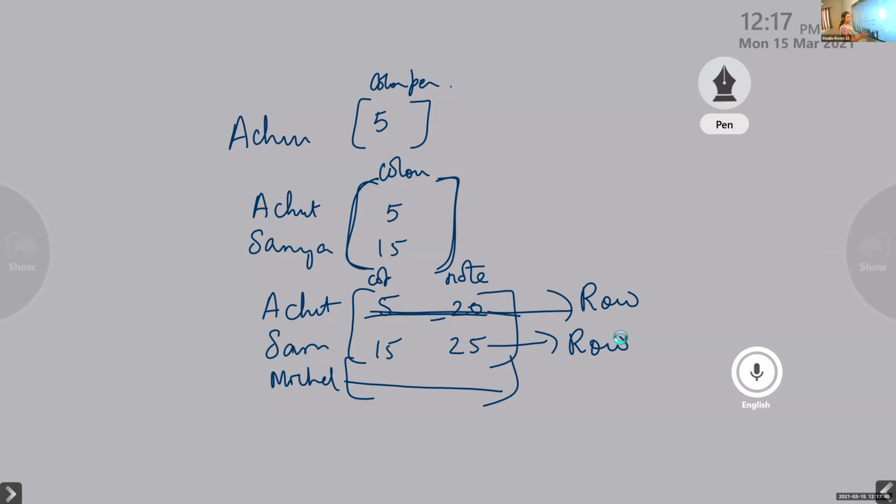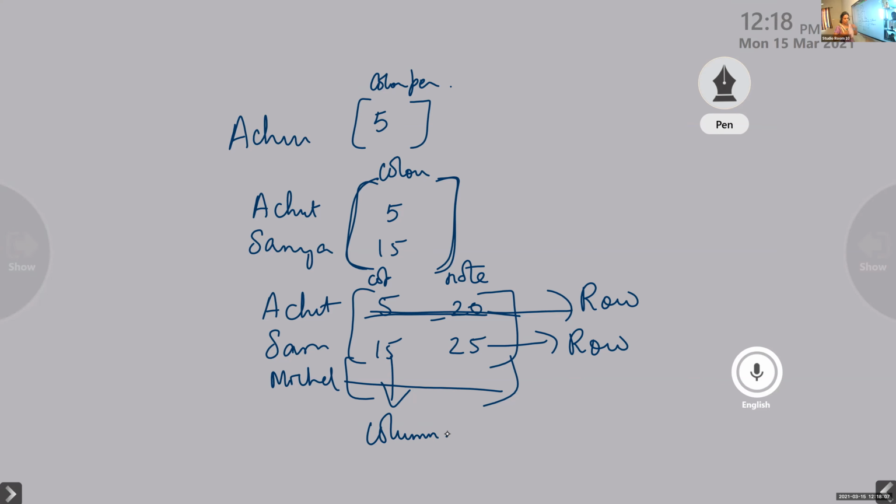And this vertical one we call columns. First column, second column. The first column represents the number of color pens. The second column represents the number of notebooks. Is it clear, children? So, what is the matrix?